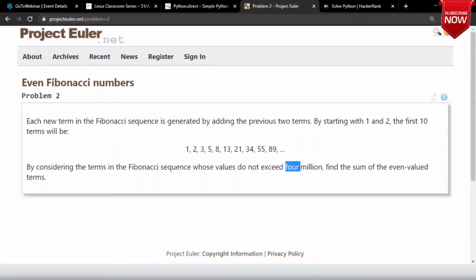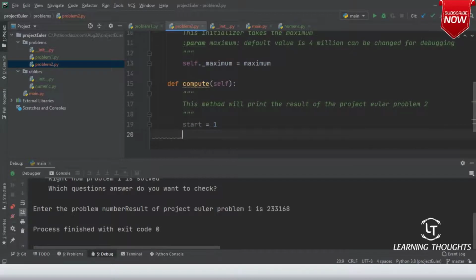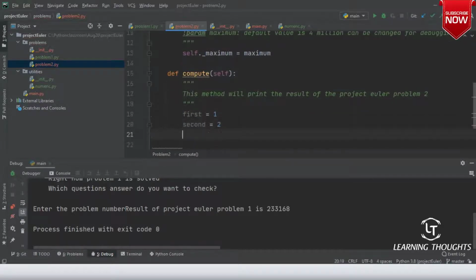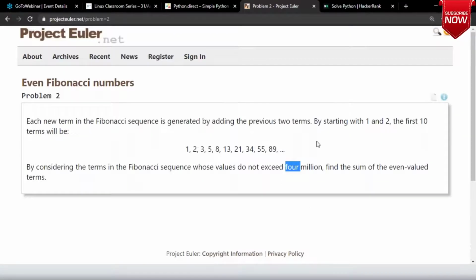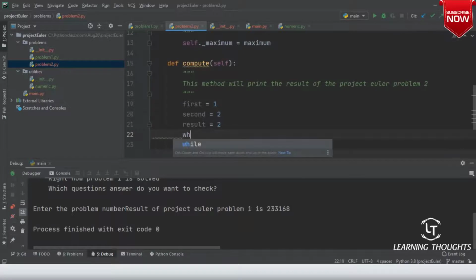Now, what do I need to do? I need to start with the Fibonacci series. So first equals 1, second equals 2. It starts from 1 and 2. Result equals 2, because the sum of even valued terms in first and second is already a result.